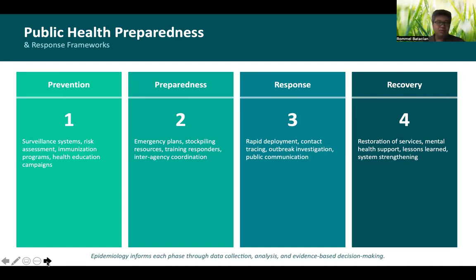So the epidemiology in this particular step tells us who is at risk, where, and from what, allowing us to intervene before outbreaks can even occur. The second one is preparedness, which would include emergency plans, stockpiling of resources or other important materials, training responders, and interagency coordination. For this, the epidemiologic data or the projections inform how many resources you will need, and what scenarios you need to prepare for.